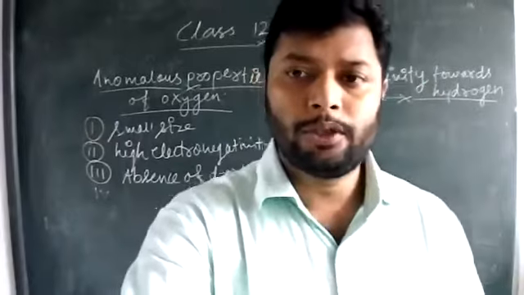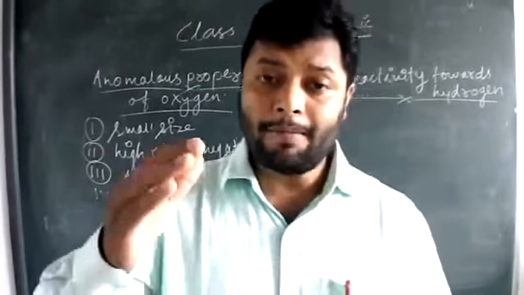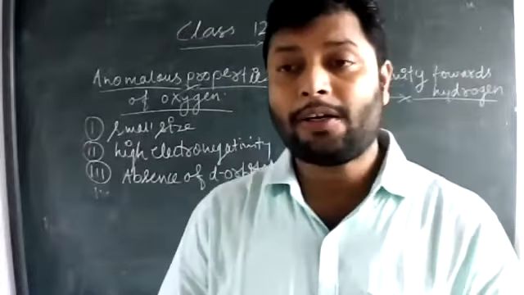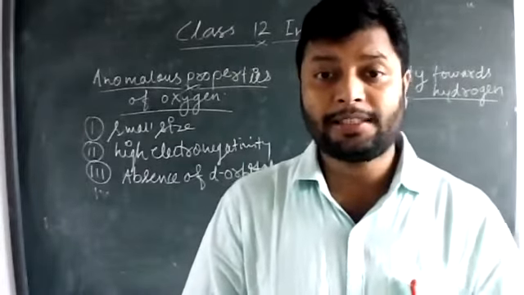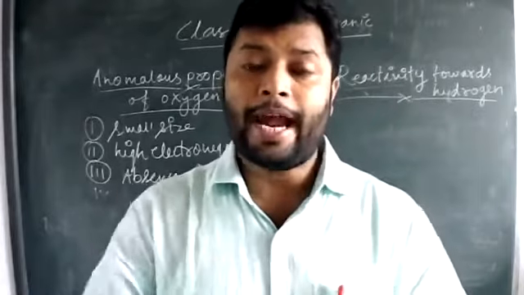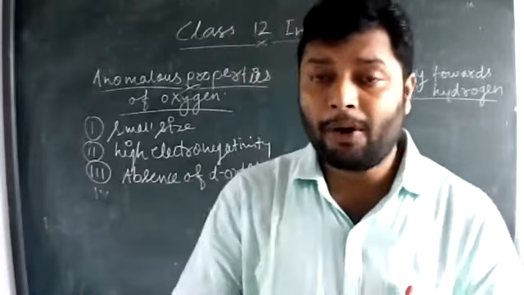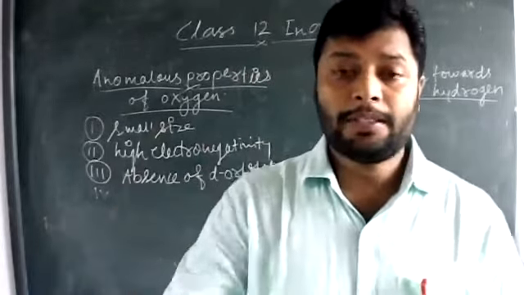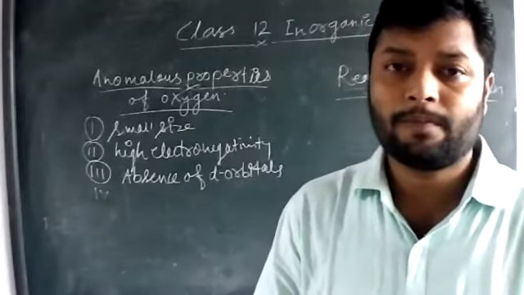So students, these are called anomalous properties because other members of the same group like sulfur, selenium, tellurium have an oxidation number more than 4, up to plus 6. They have a tendency for more catenation power. They can make bonds with different atoms using d orbitals, called p pi d pi bonds.